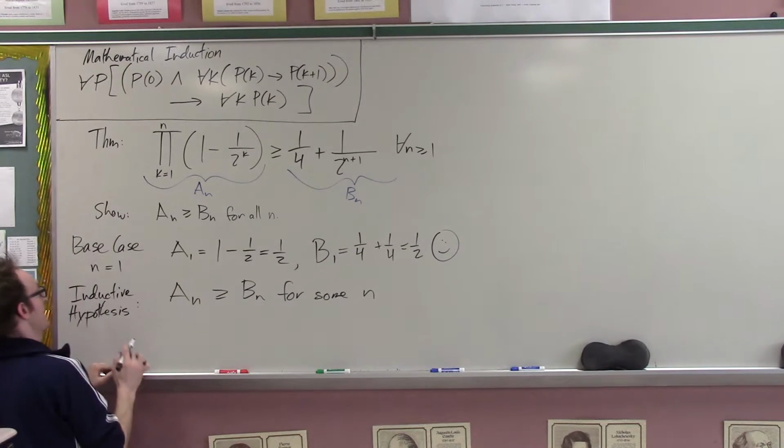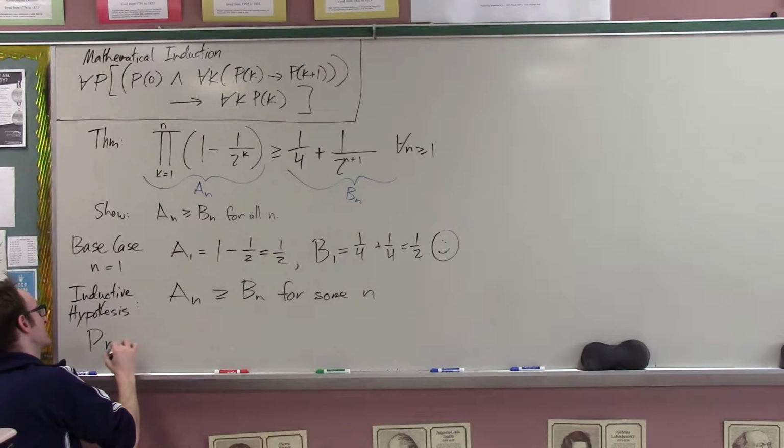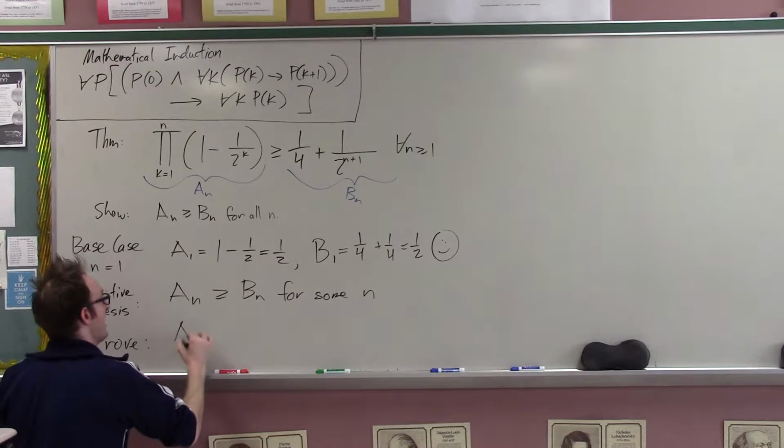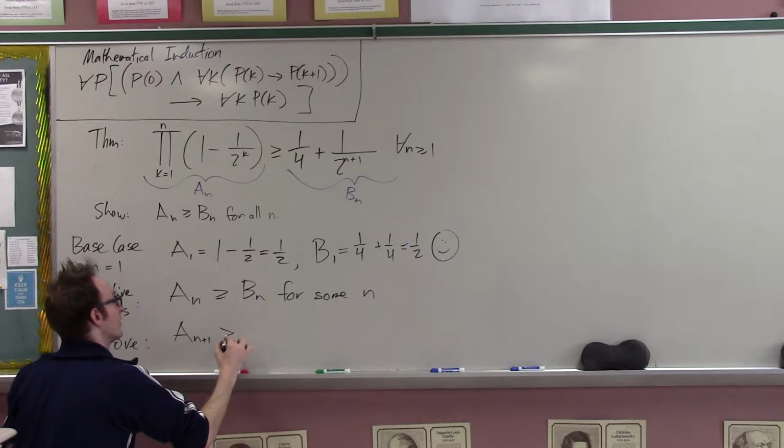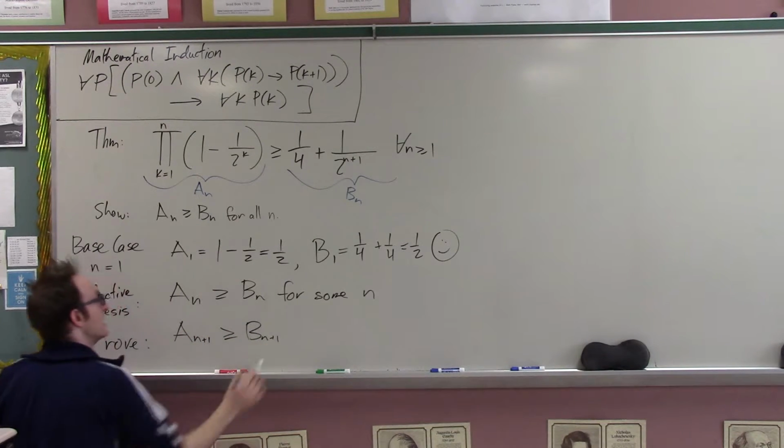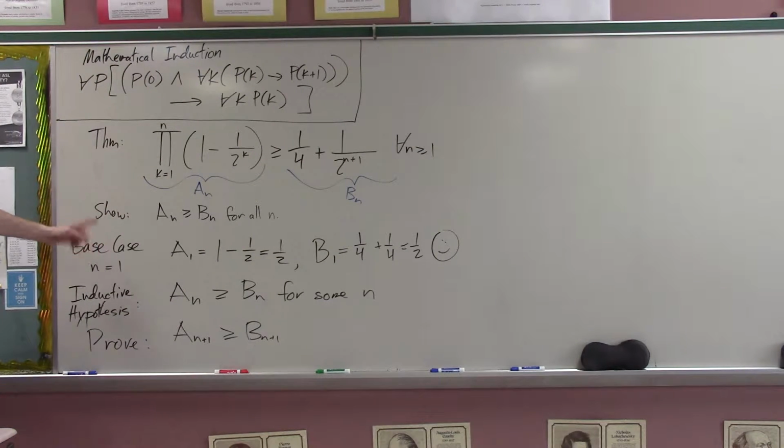So we pick an arbitrary n. And then what we're going to prove is that the inequality holds for the next number. And since if it holds for the first number, and whenever it holds for a number, it holds for the next number, then it must hold for 2. And if whenever it holds for a number, it holds for the next number, it must hold for 3, and then so on. Okay, good?